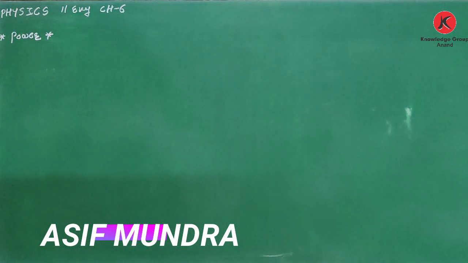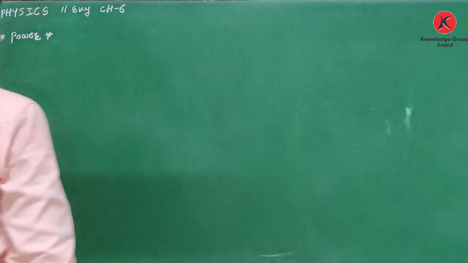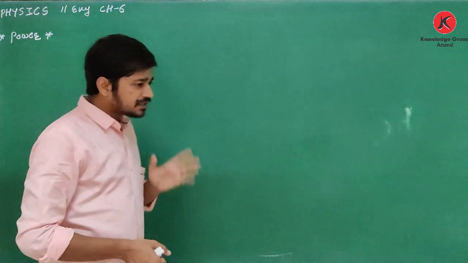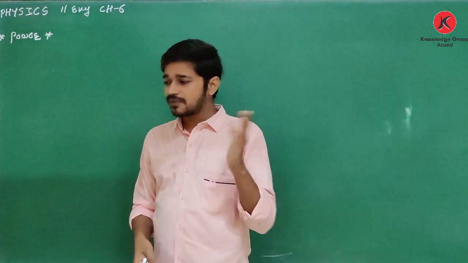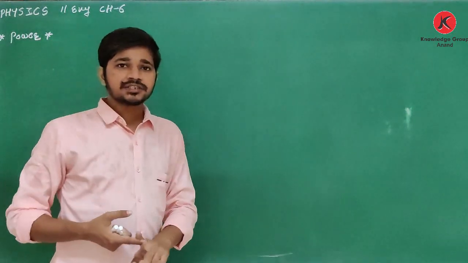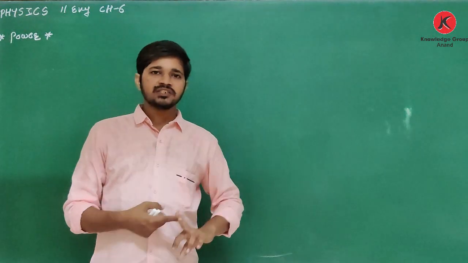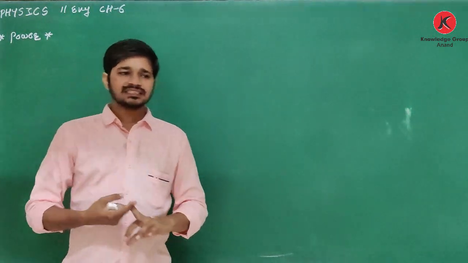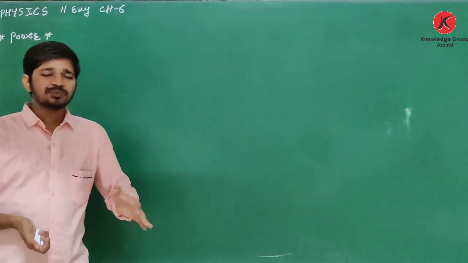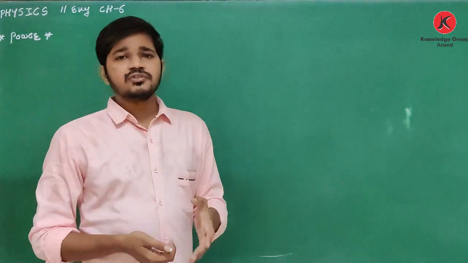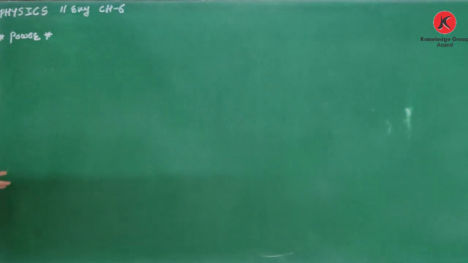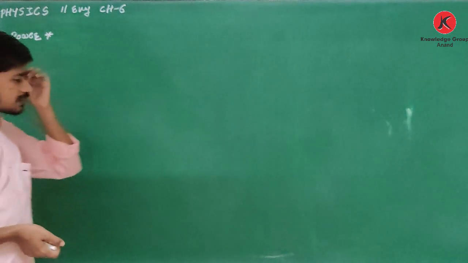Good morning, students. Chapter 6, Work, Energy and Power. What is work? Work done by a constant force, work done by a variable force. We have discussed energy, kinetic energy, potential energy. In potential energy, gravitational potential energy and elastic potential energy that we have discussed. Also, what is mechanical energy? Then the law of conservation of mechanical energy. So we have discussed work and energy. Now it is time for power.